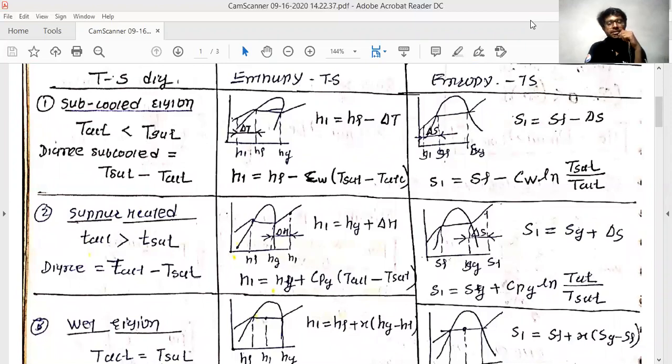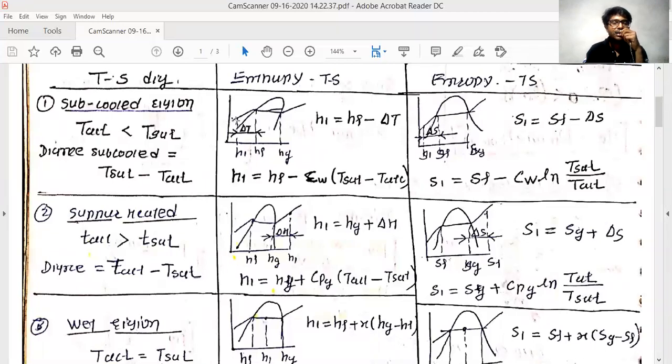The subcooled region is the area to the left of the saturated liquid line, where the actual temperature is less than the saturation temperature. T saturation is the temperature of the water on this liquid line. The actual condition at the first point is shown by the red dot, which is the temperature of the actual water you are considering, as you can see on this diagram.